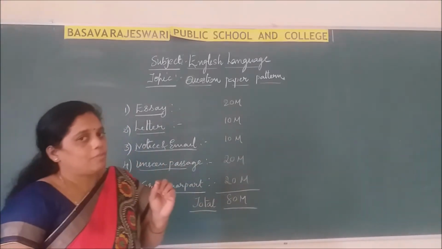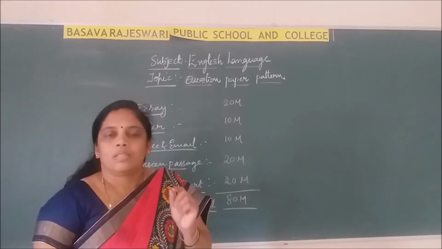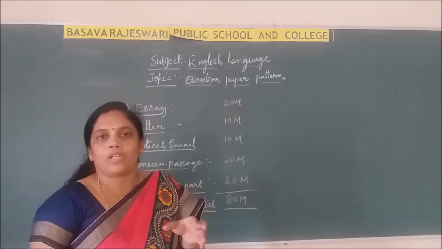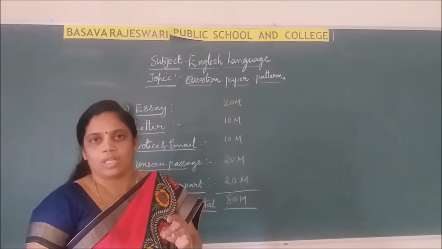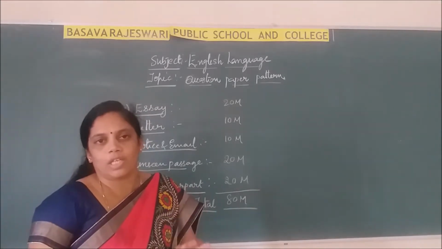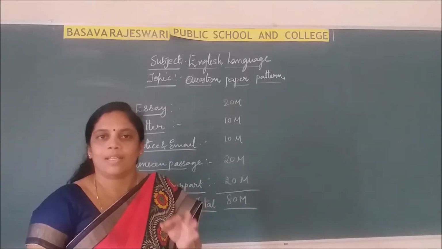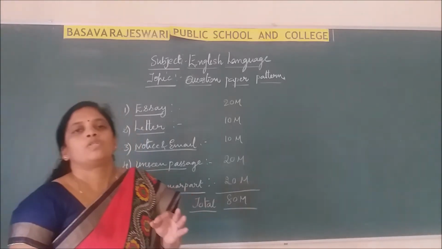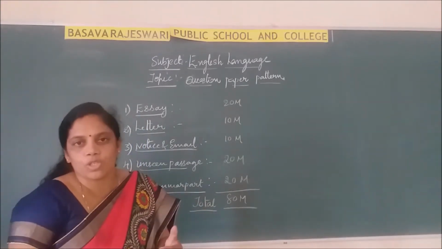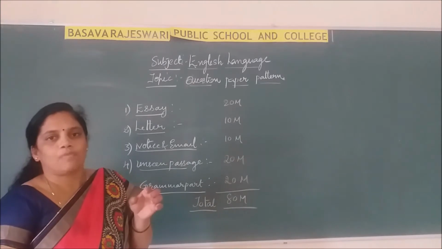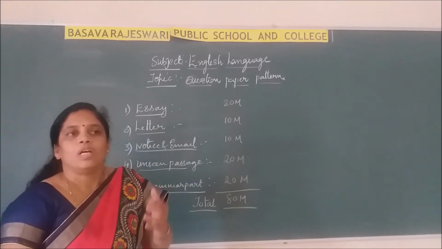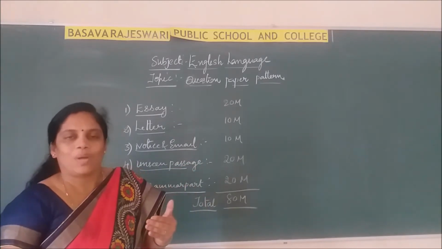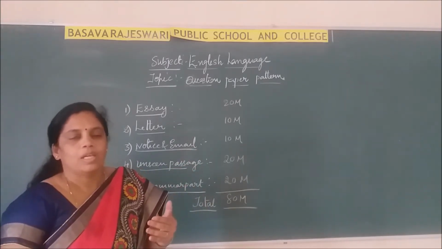While writing a composition, the 3 basic important rules are introduction, subject matter and conclusion. These are 3 very important rules you have to follow. Understood? Write the introduction and conclusion very briefly, don't write lengthy, and write paragraph-wise.